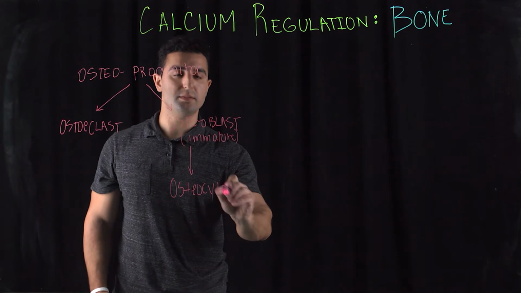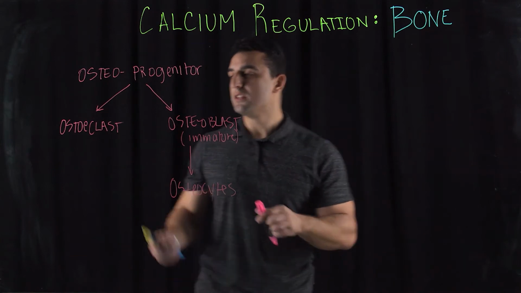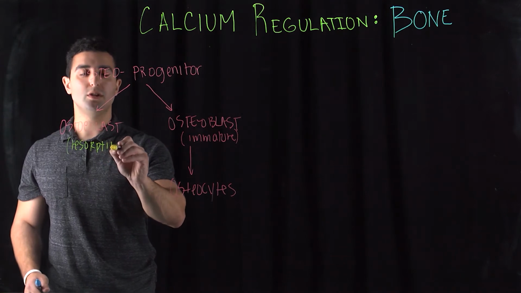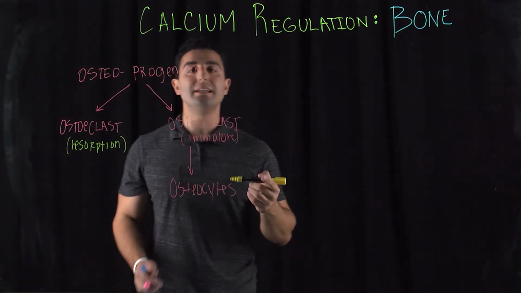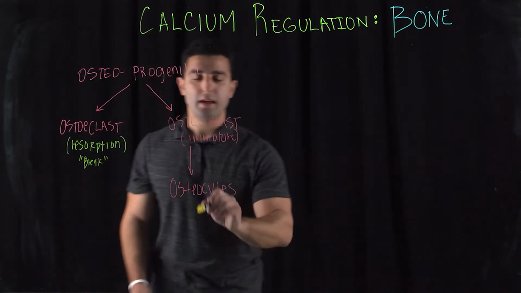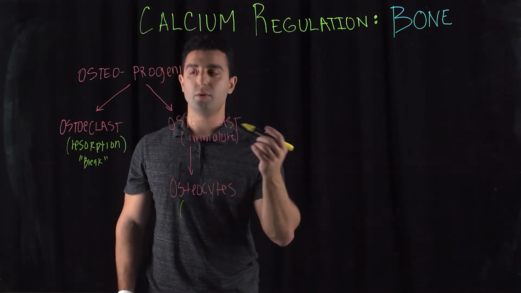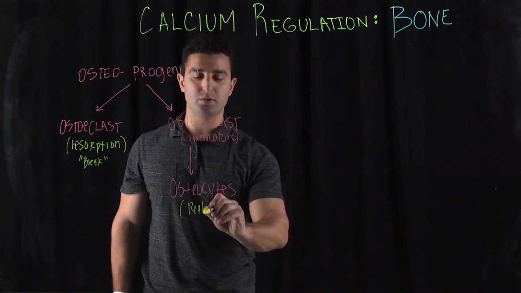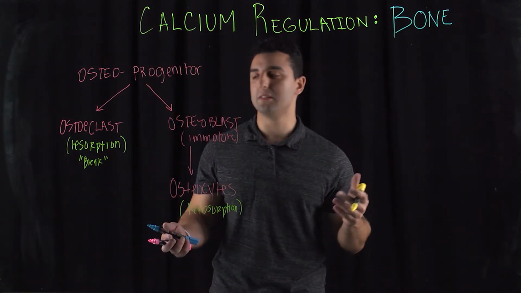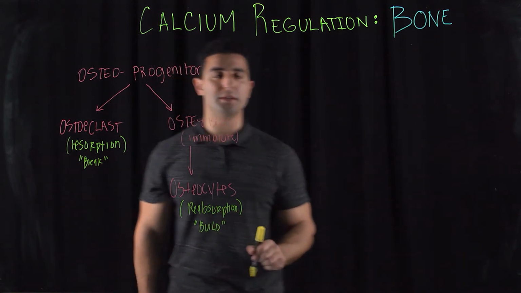Each of these cells, specifically osteoclasts and osteocytes, is involved with calcium regulation. Osteoclasts are responsible for bone resorption. What does resorption mean? Resorption means dissolving, so breaking down of bone. And then the osteocytes are responsible for bone reabsorption, or reabsorbing. What does that mean? The bone calcium level increases, the level of calcium inside there. We can also use another term, build. So breaking and building.